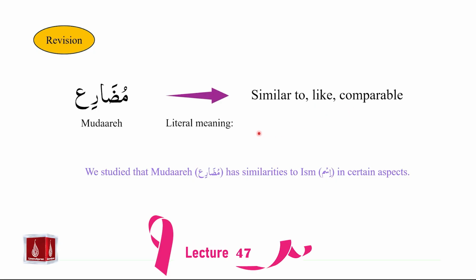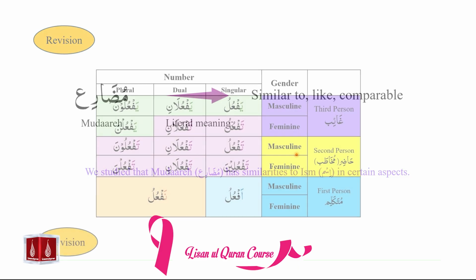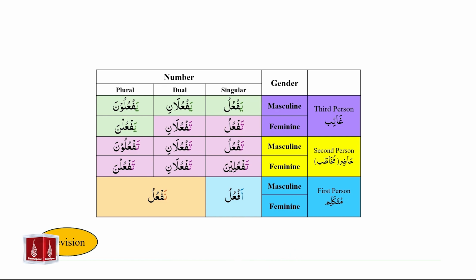We studied previously that mudare has similarities to ism in certain aspects. Let us revise what are the similarities of ism to mudare. Using this table of fi'il mudare, we will try to revise the similarities between ism and mudare.